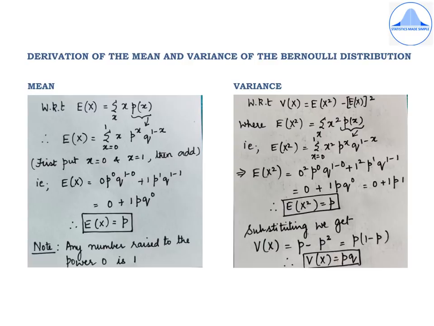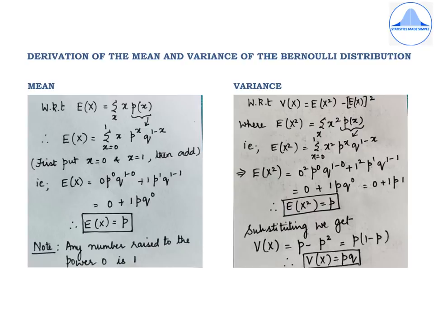Replace P of x by the PMF of the Bernoulli distribution, which is p to the power x q to the power 1 minus x. That is the second step which you see on the screen. Now put x equal to 0 and x equal to 1, and summation means that you have to add both the terms. So if we do that, we get E of x equal to, first now I am putting x equal to 0. So we'll get 0, p to the power 0, q to the power 1 minus 0.